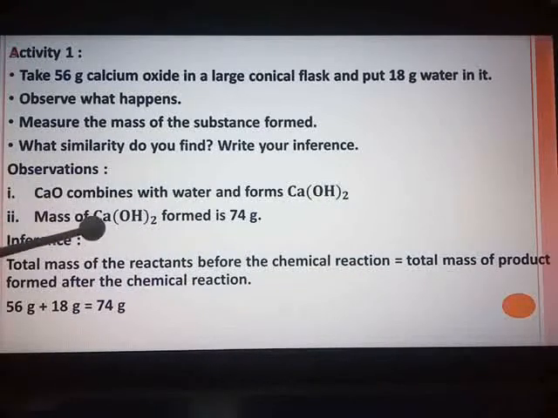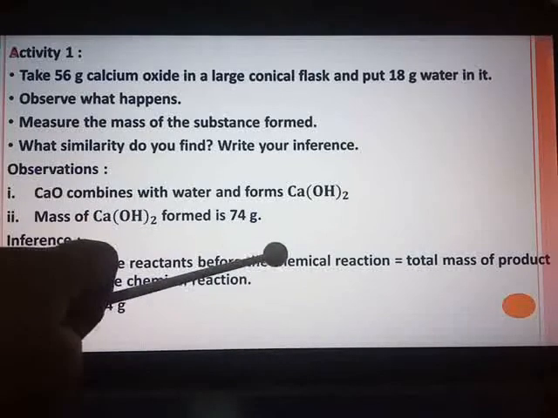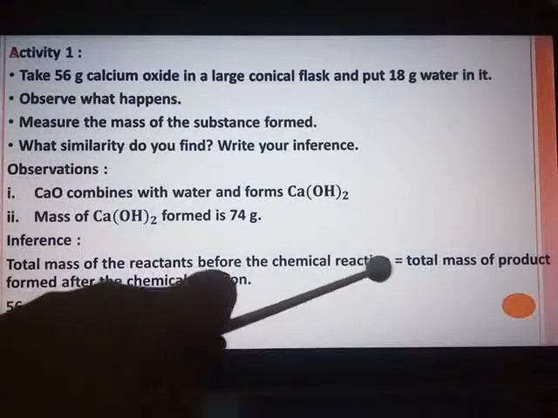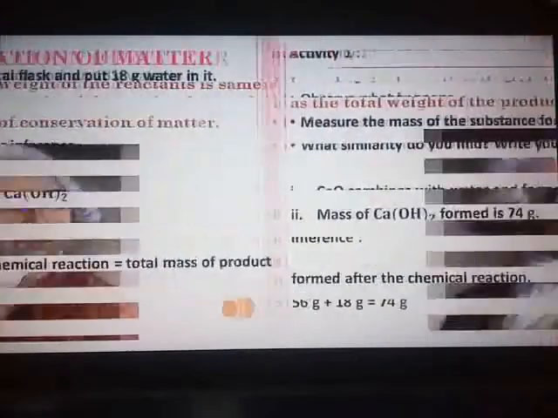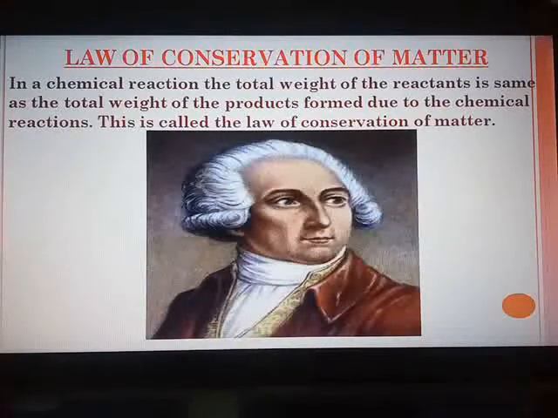Mass of the product calcium hydroxide was found to be 74 grams, and when you add 56 grams plus 18 grams, it comes out to 74. So what we inferred was total mass of the reactants before the chemical reaction was found to be equal to the total mass of the product formed after the chemical reaction, and from this the first law, that is law of conservation of matter, was put forth.